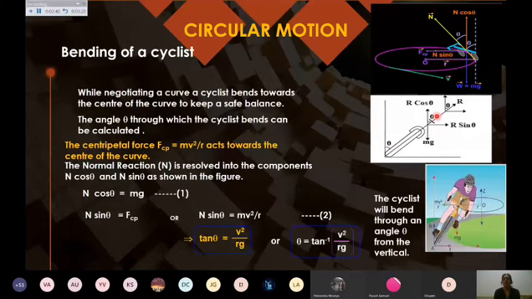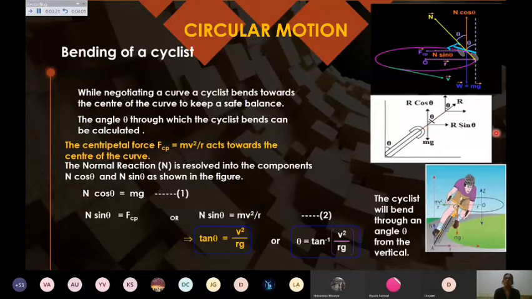It means I can resolve the R vector into its components. The component along the theta line is R cos theta, and perpendicular to it is R sin theta. R cos theta balances the weight of the person riding the bicycle, and R sin theta provides the centripetal force so that you can safely take a turn.